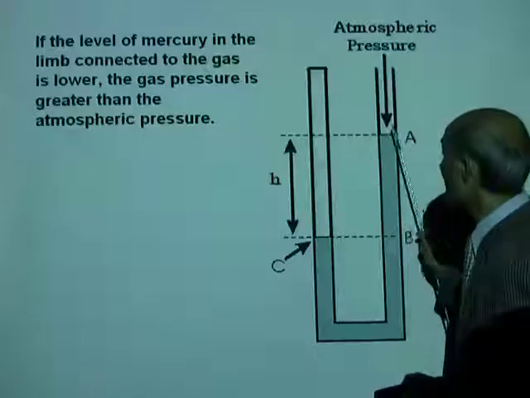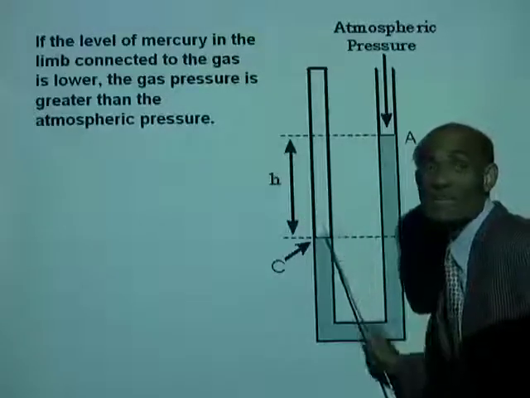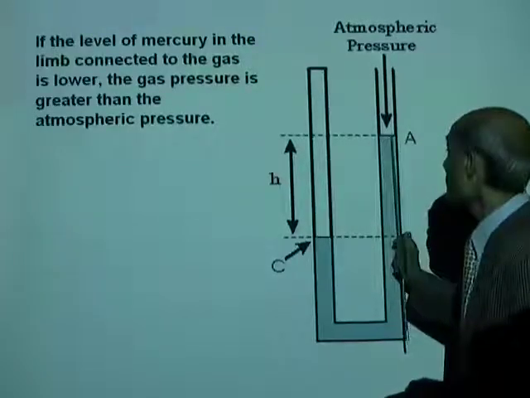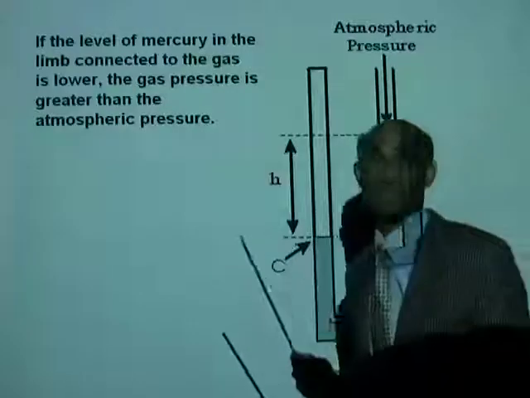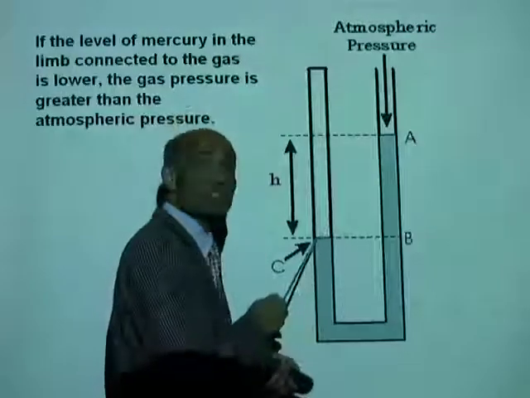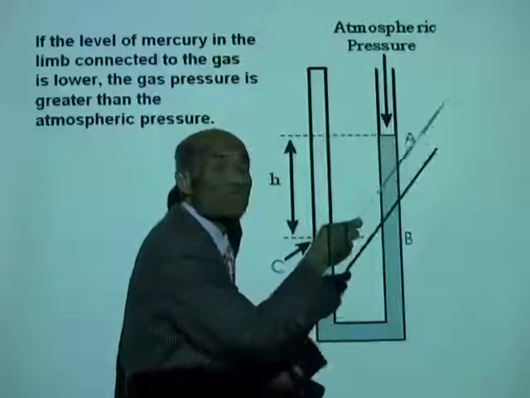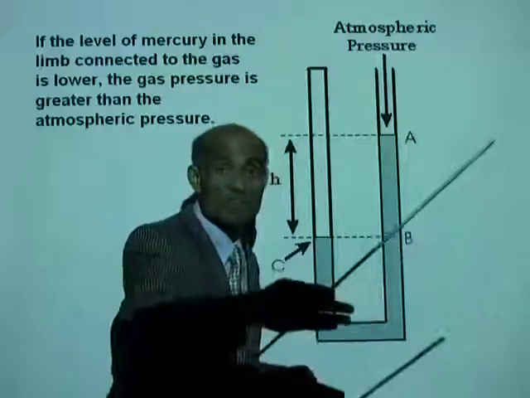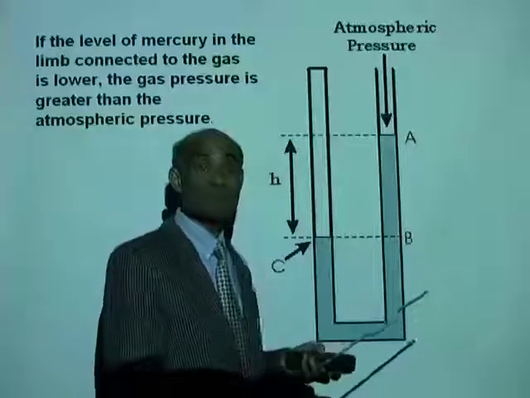It indicates that the pressure of the gas in the cylinder is greater than the atmospheric pressure, because the pressure inside the open tube will be the atmospheric pressure. Now, can you measure this pressure? How much is this pressure? You know that the atmospheric pressure is the same as 760 millimeters of mercury. Pressure exerted by 760 millimeters of mercury.